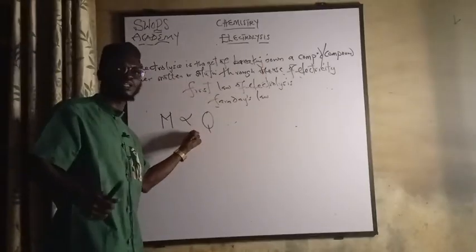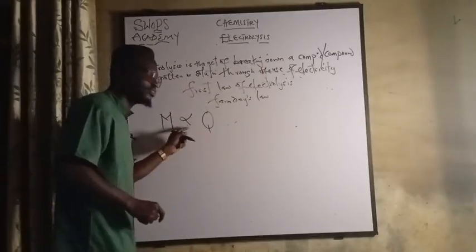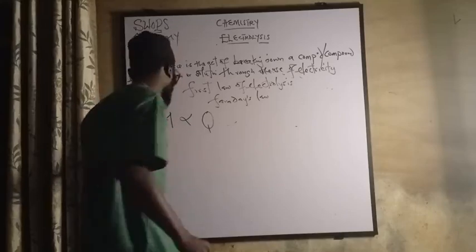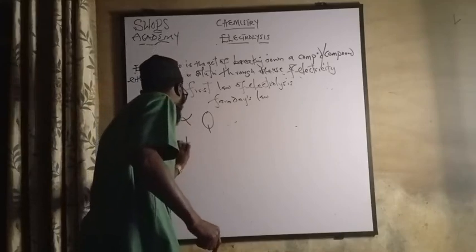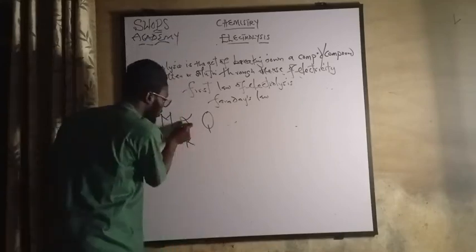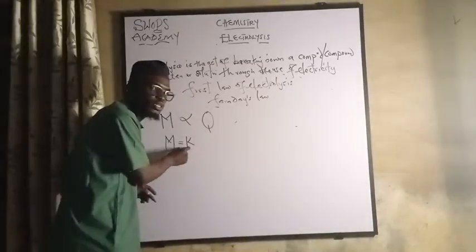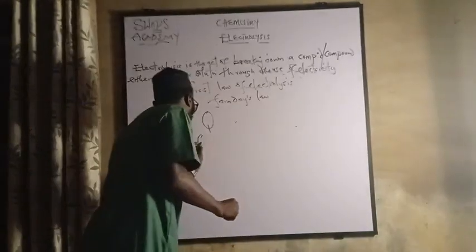Now this is the directly proportional sign. So you find a means to erase this by using variation as far as mass is concerned. M equals, you change this sign to equals K. Wherever you're seeing this, you replace it with equals K. Then you put this Q there back.